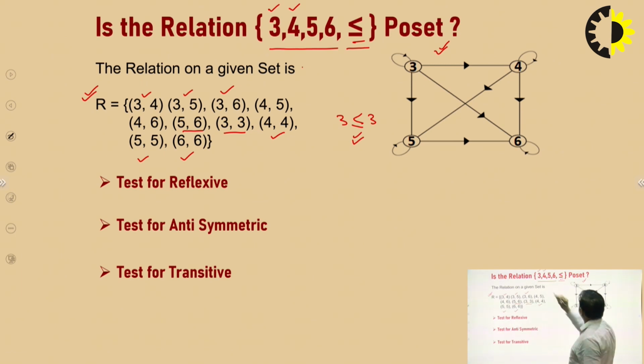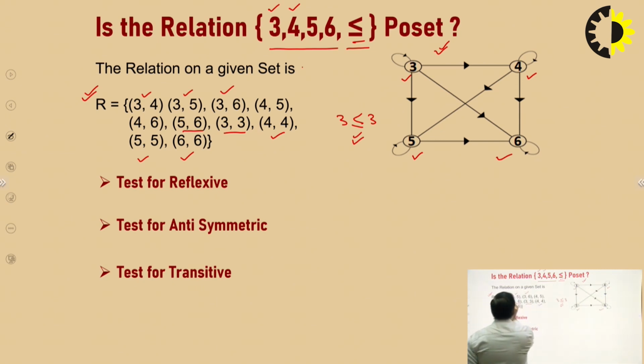Because there are 4 elements, 3, 4, 5 and 6, there exists an edge which starts from 3 and ends at 4. So the ordered pair 3, 4 can be represented by this edge.